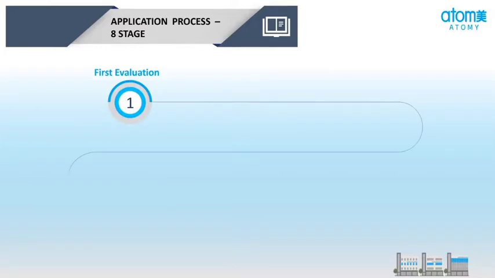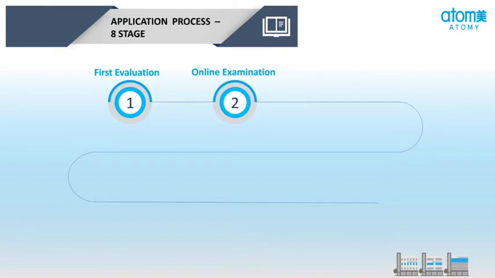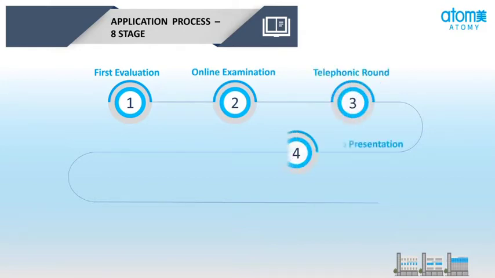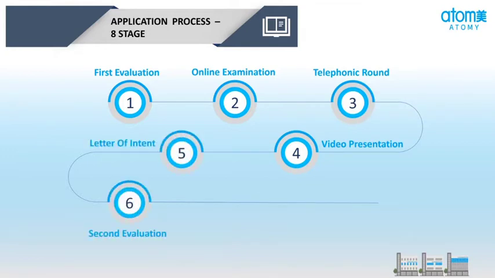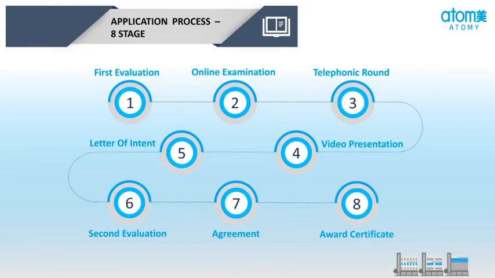Stage 1, first evaluation. Stage 2, online examination. Stage 3, telephonic round. Stage 4, video presentation. Stage 5, letter of intent. Stage 6, second evaluation. Stage 7, agreement. Stage 8, award certificate. So now we will explain about the application process. There are 8 stages of application process.